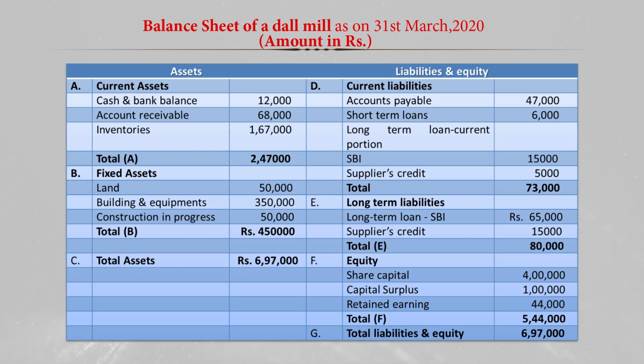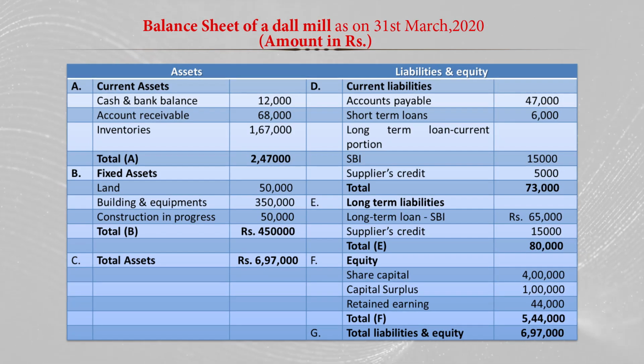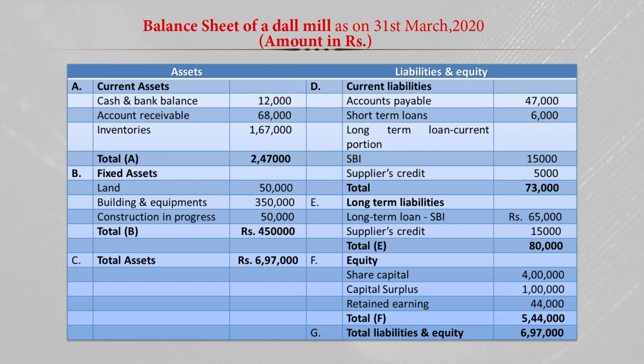That is 68,000 here, and the inventories, the stock of metal which is available in the firm, that is 1,67,000 here. So, total current assets in this balance sheet is 2,47,000.